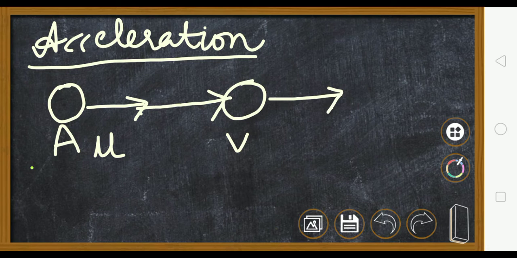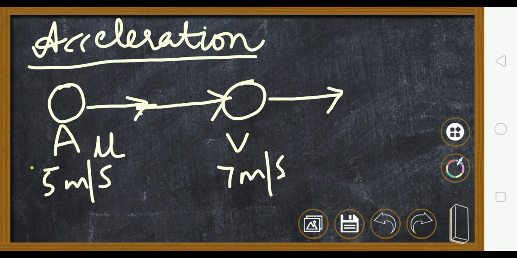So here we will say that the body has changed the velocity from u to v. Suppose it was going with a velocity of say 5 meter per second, now it has become say 7 meter per second. So you can see it has increased the speed. So the velocity has changed.